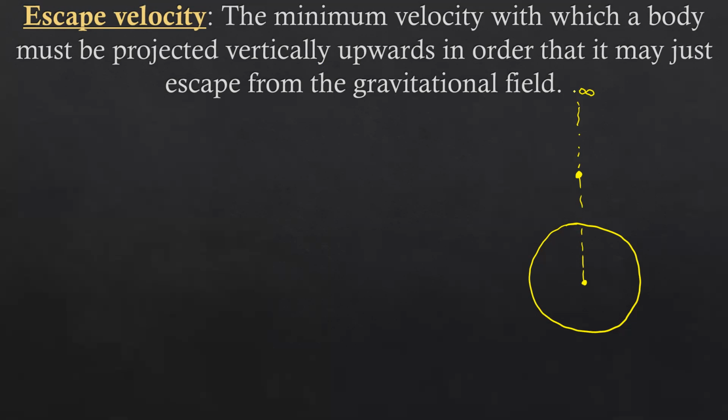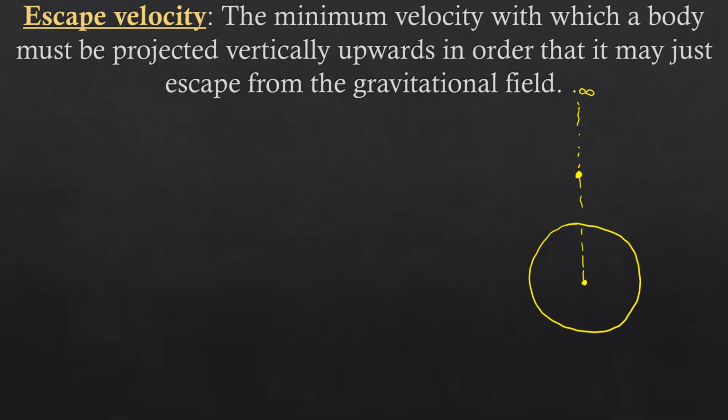To move the body in the upward direction and escape it from the gravitational field, I have to move that body to an infinite position. Then only no gravitational force will act on the body. It will be out of the gravitational field.